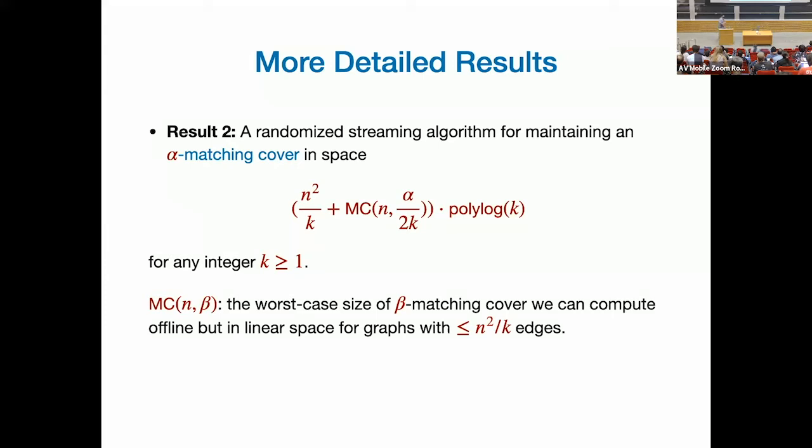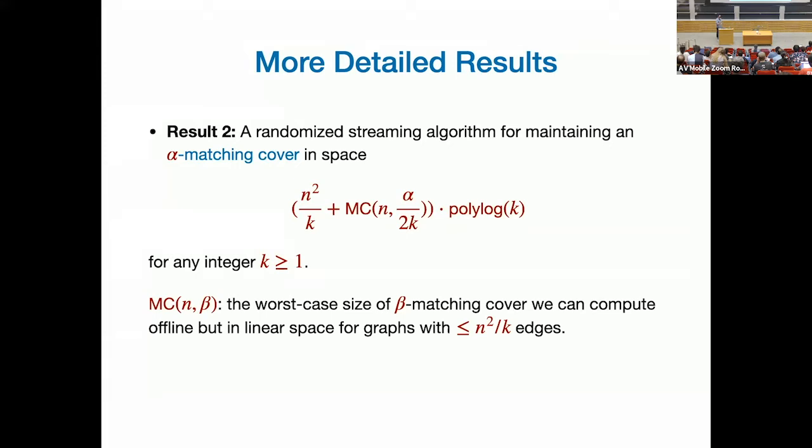If I give you the graph in front of you, not in a streaming fashion, I've stored the graph for you. How many edges do you need to compute this type of a matching cover? Okay. Sounds good? So I want to be able to, given the graph that has n squared over k edges in an offline manner, the graph is in front of me now. I just have to, in an offline manner, compute a matching cover of it. How many edges is my algorithm going to pick?